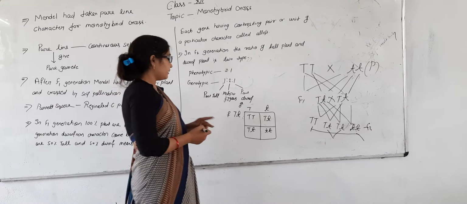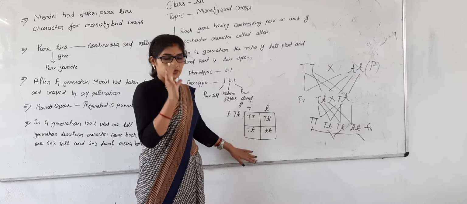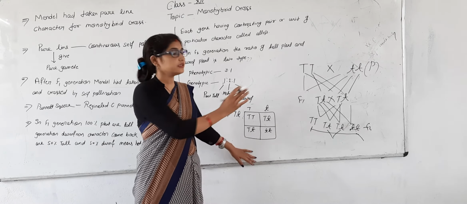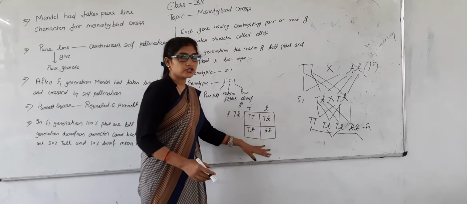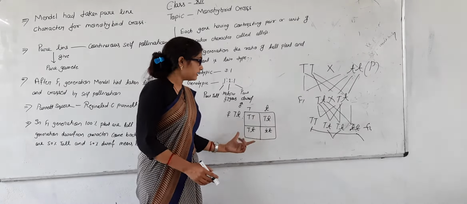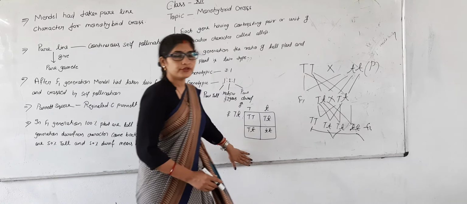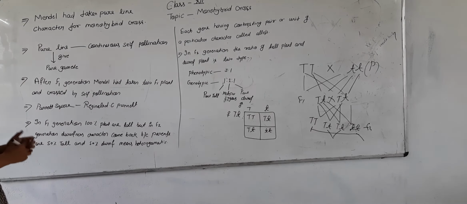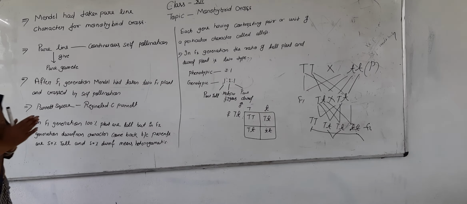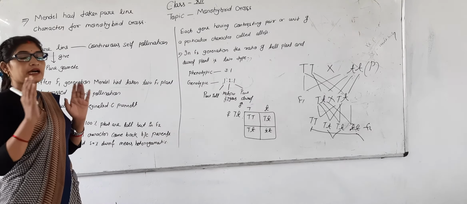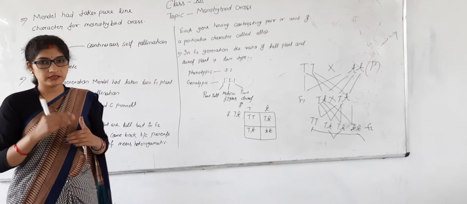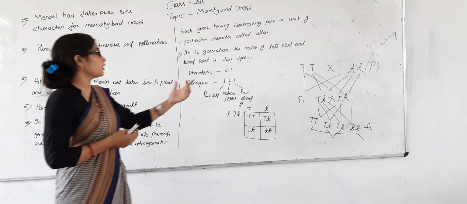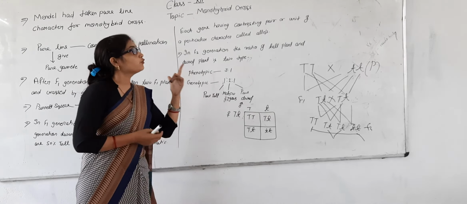Because Punnett put this fertilization fully in a square, this is known as the Punnett square, and the same result is found in the Punnett square and in that type of fertilization. So this is all about the monohybrid cross, and the two main important things of this type of monohybrid cross, and what is the monohybrid